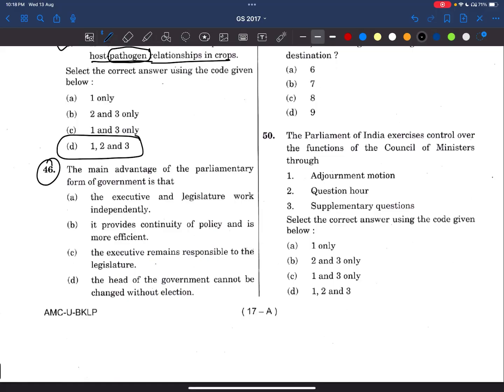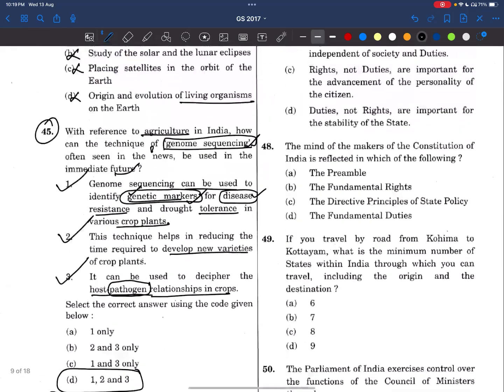Now coming to the 46th question. The main advantage of the parliamentary form of government is that, see here, in the parliamentary form of government the executive is responsible to the legislature. In particular, sorry, the Council of Ministers is responsible to the Lok Sabha. Now find that in the options. Here, the executive remains responsible to the legislature. This is the main advantage. The main purpose of parliamentary government is this only. Very simple question, most repeated question. We have already seen it at least 2 times, I think. So now let's go to the next question.